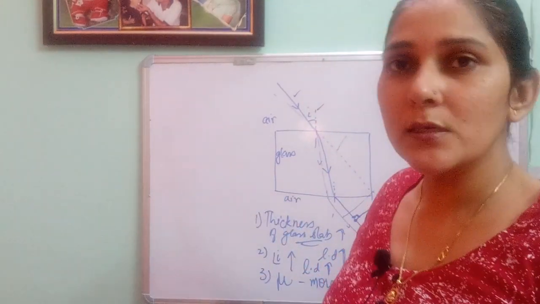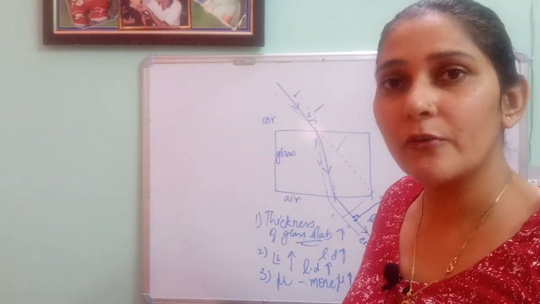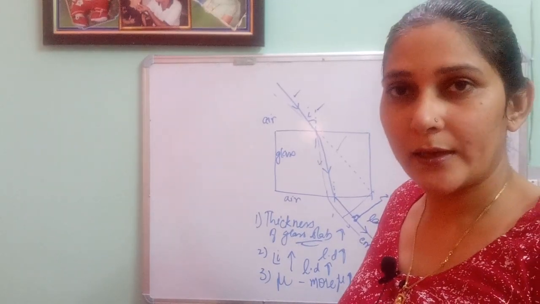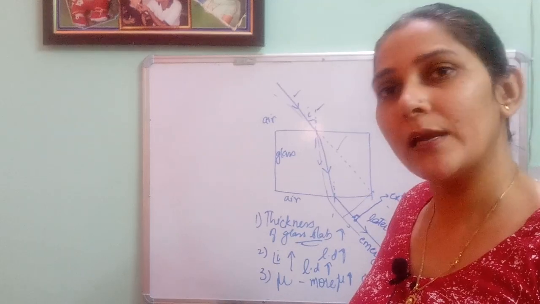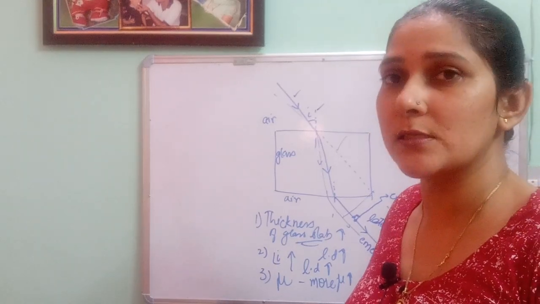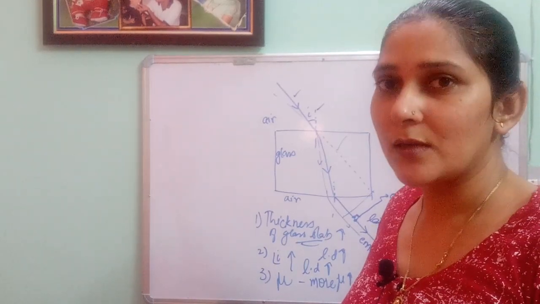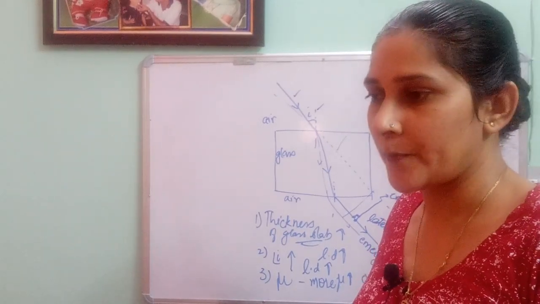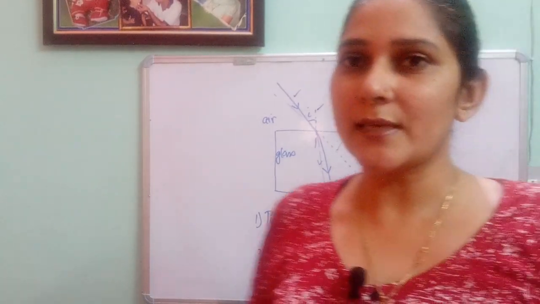One more topic is there in your book, that is multiple reflection, when a thick glass plate is acting as a mirror. That topic we did last year also, so I think there is no need to revise that. If you are still facing any doubt in that, you can ask anytime, beta ji. So now we are continuing with our second part, that is refraction through prism.